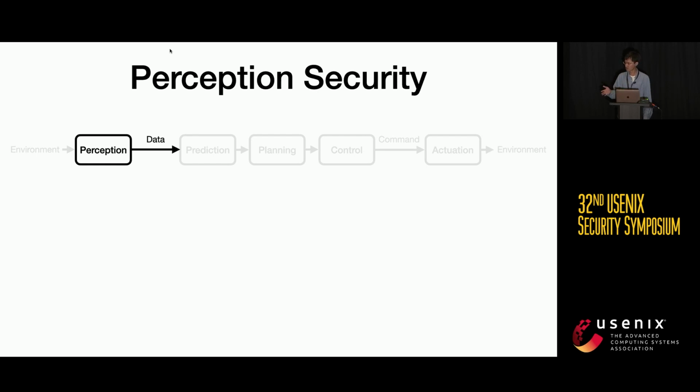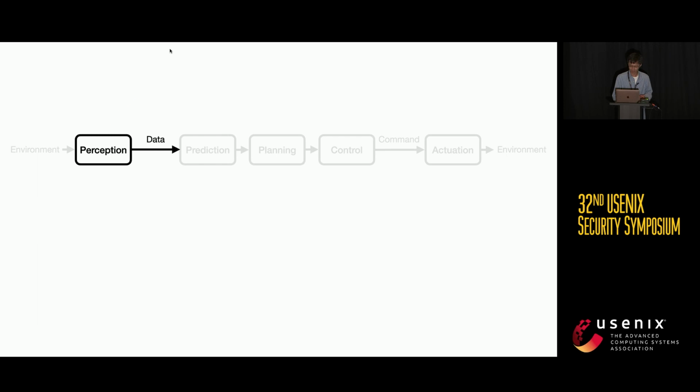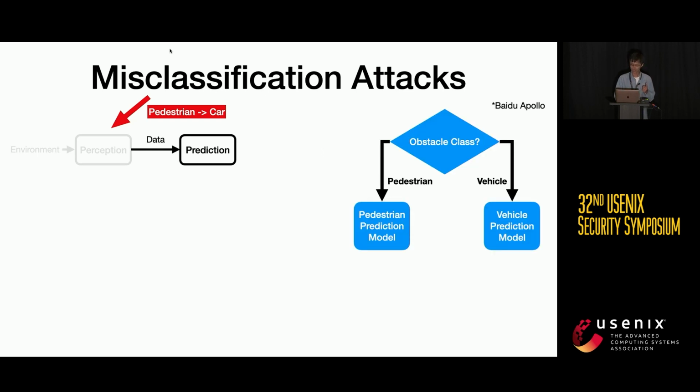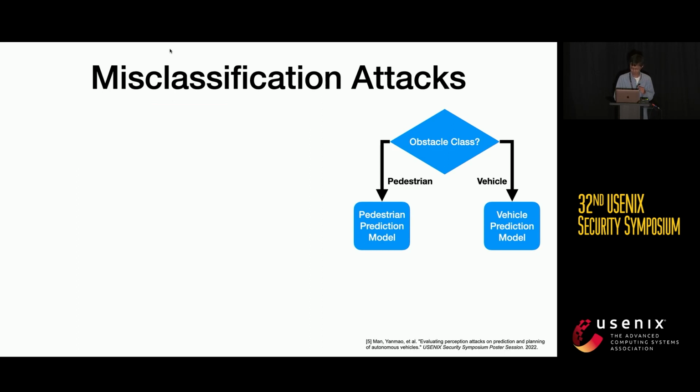We're trying to solve this problem, or a subset of the problem, which is the misclassification problem. Of course, the attacker is trying to change the class from one class to another. And apparently, an object being correctly classified is very important for the rest of the decision making. For example, Baidu Apollo has separate procedures for different obstacle classes. Let's take a look at this example.